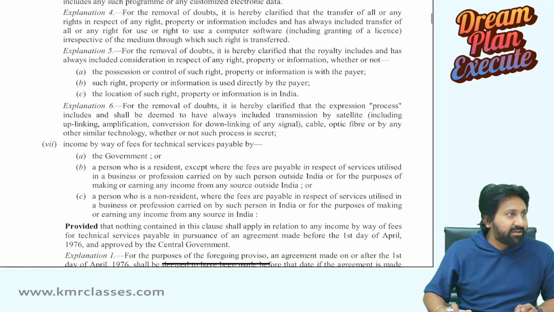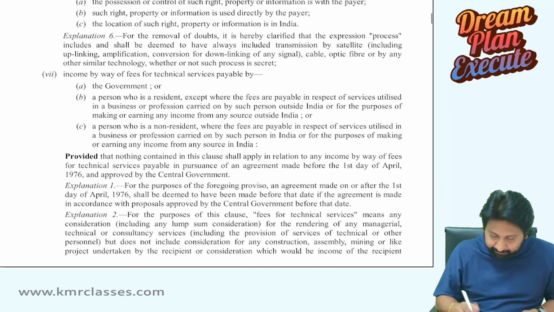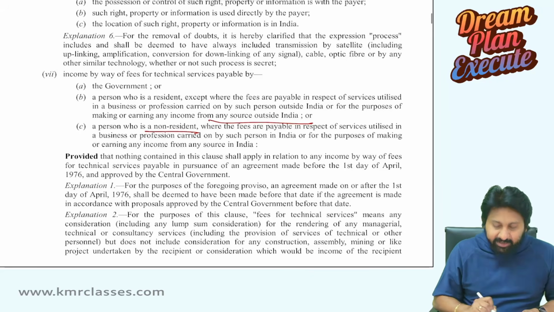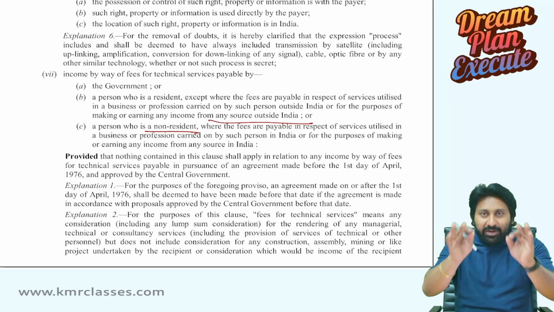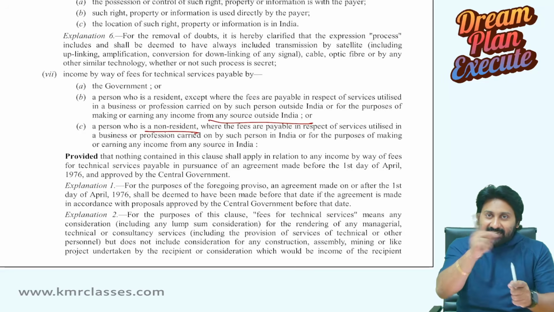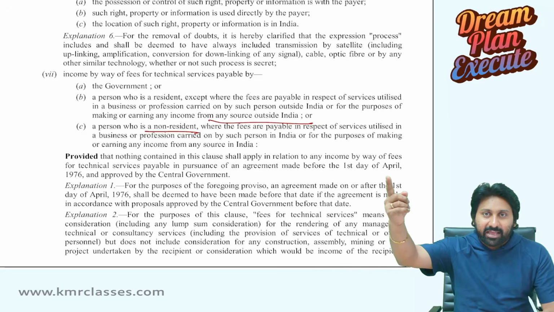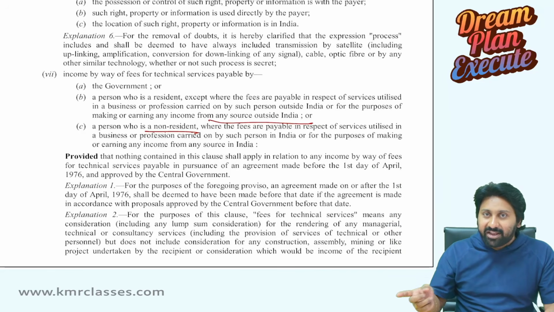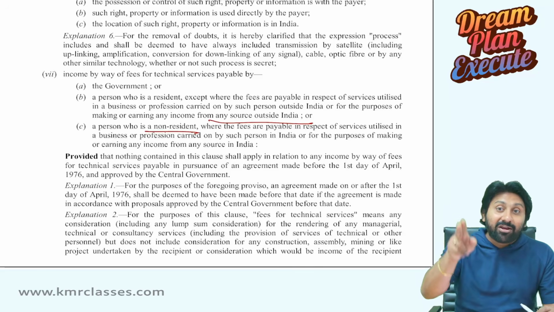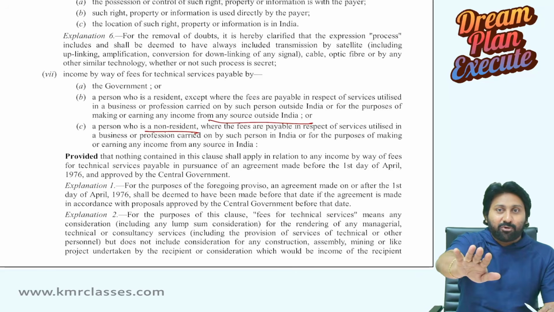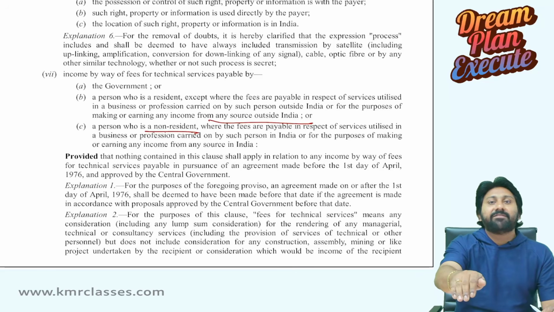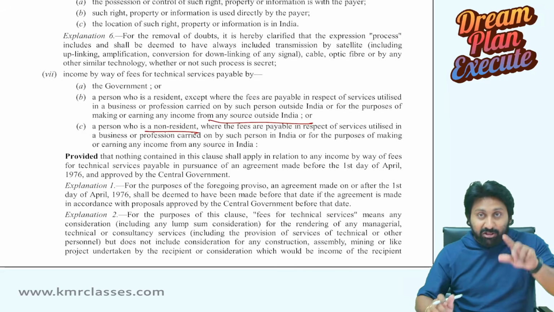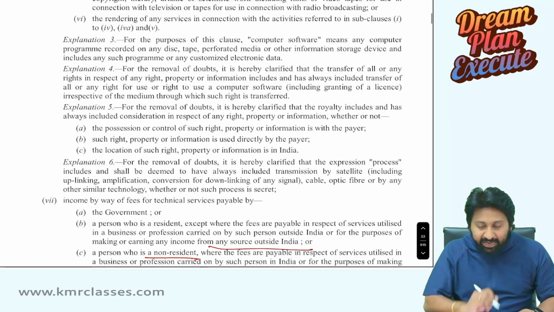Are you clear, everyone? See here, source outside India, non-resident. Anywhere you read section 9, either a resident with outside India income will be there, or a non-resident with Indian income will be there. Sometimes a non-resident with outside India income only will be there, but still sometimes I will deem that it is accruing in India if the control of the business is from India. All those things we are going to see in section number 9.